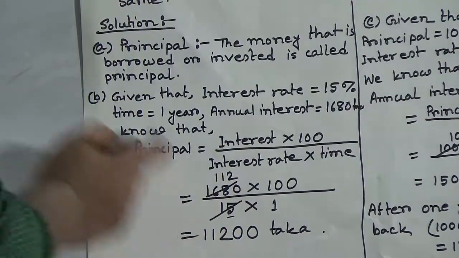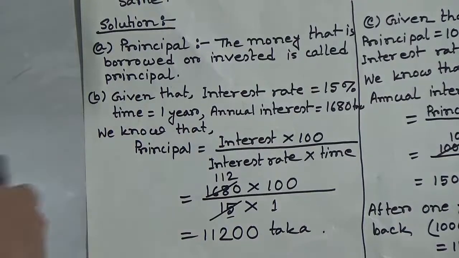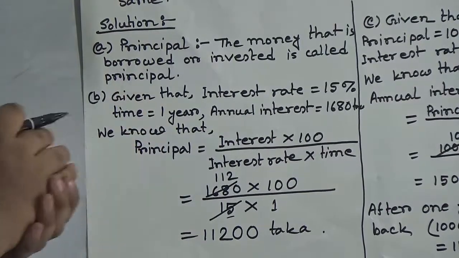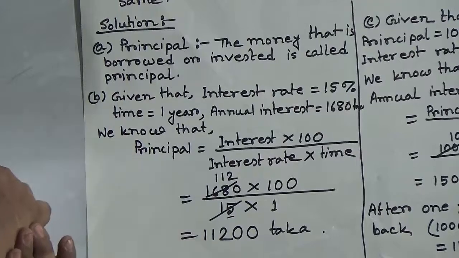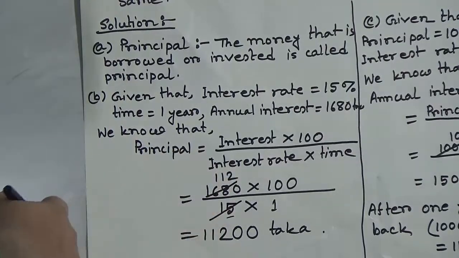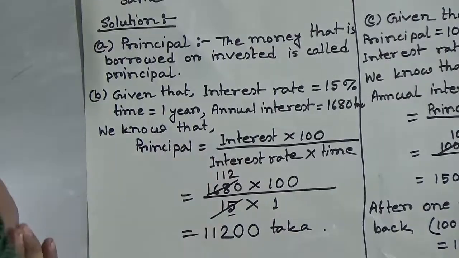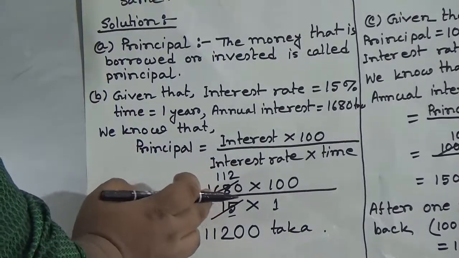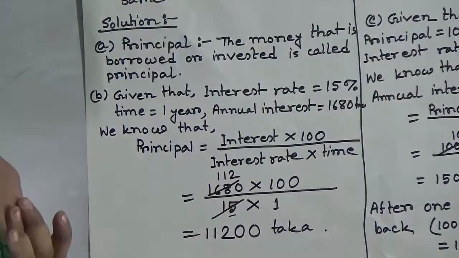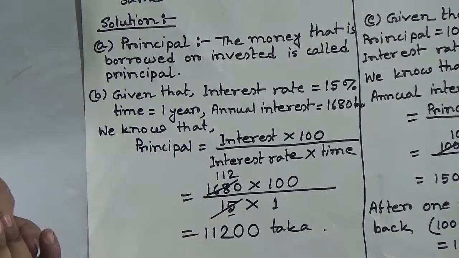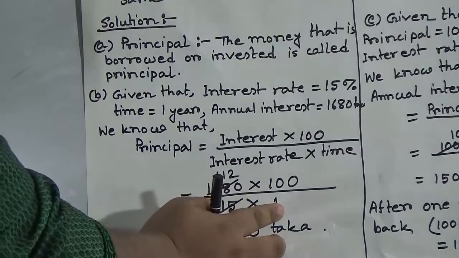Now subtracting 15 from 16, we get 1. And 8 is placed next to 1. Then it will be 18. In 18, 15 goes in 1 time, left 3, and 3 0. In 30, 15 goes in 2 times, that means 112. If we divide 1680 by 15, then we get 112. Students, notice 1 is left.